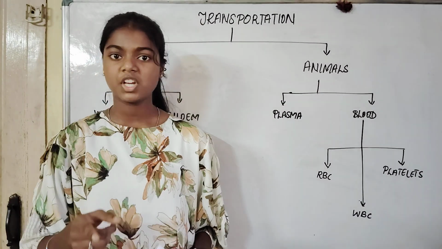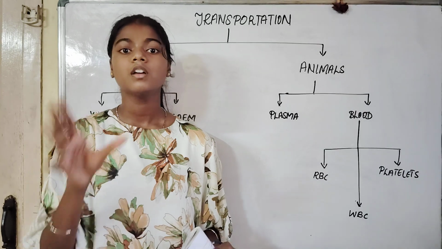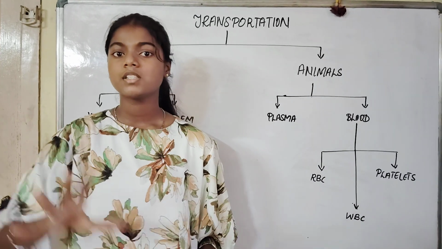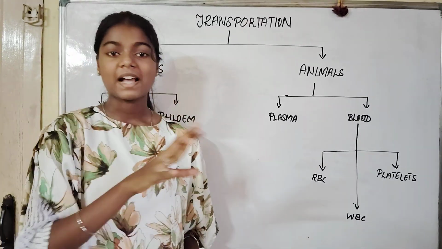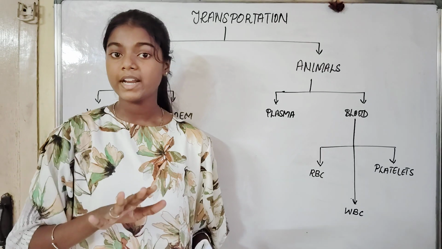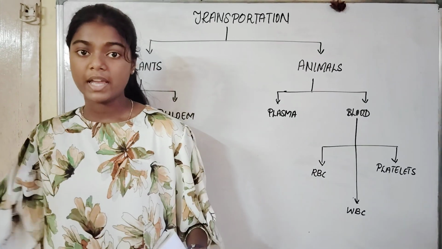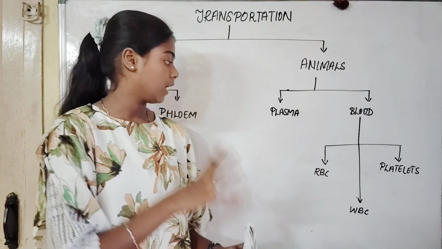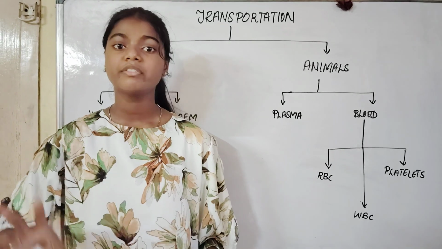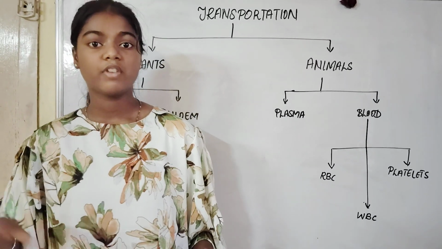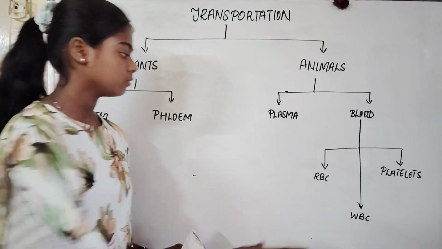RBC will be disc shaped, wherever its lifespan is 120 days or 4 months. It lacks nuclei. Every day 3 million RBC die, and 4 times of 3 million RBC will be found in bone marrow.